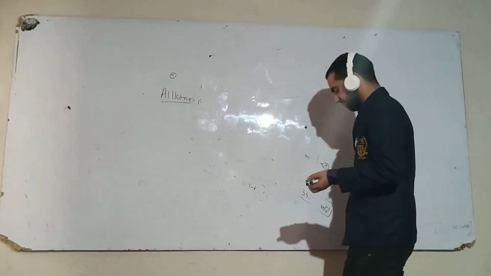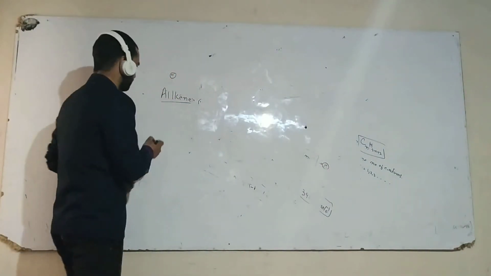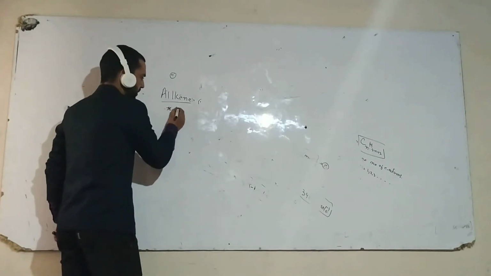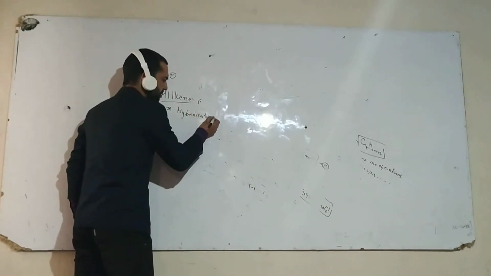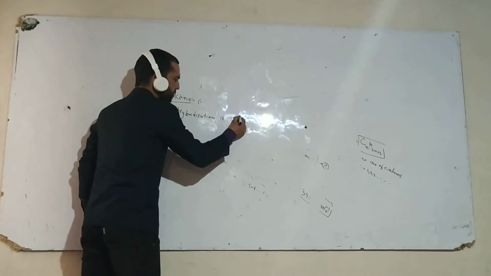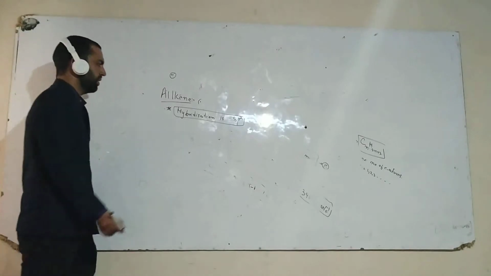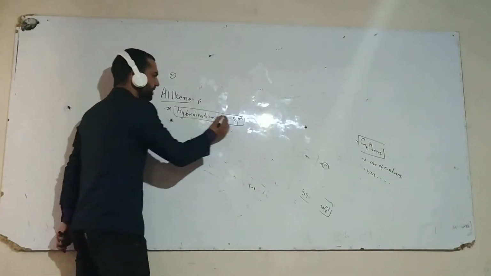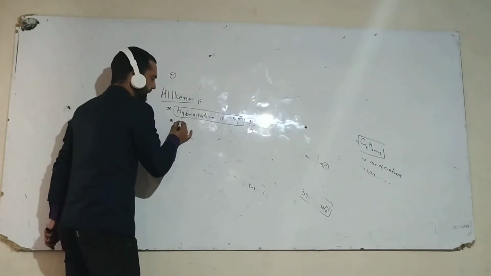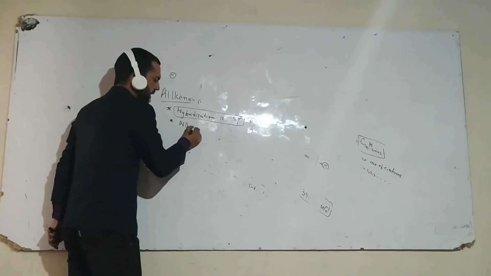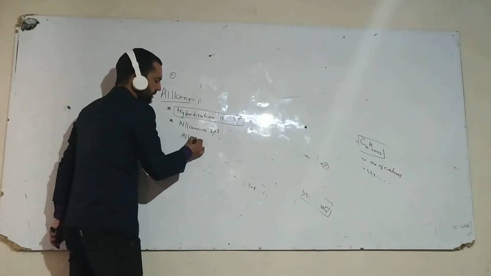First point you write, the hybridization of alkene is sp2, whereas the hybridization of alkane is sp3 and in alkyne it is sp.